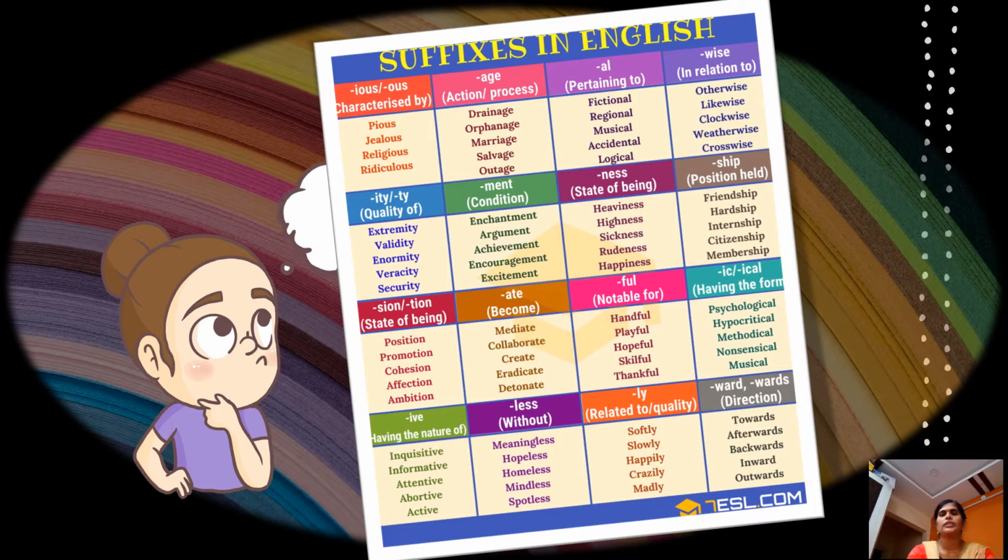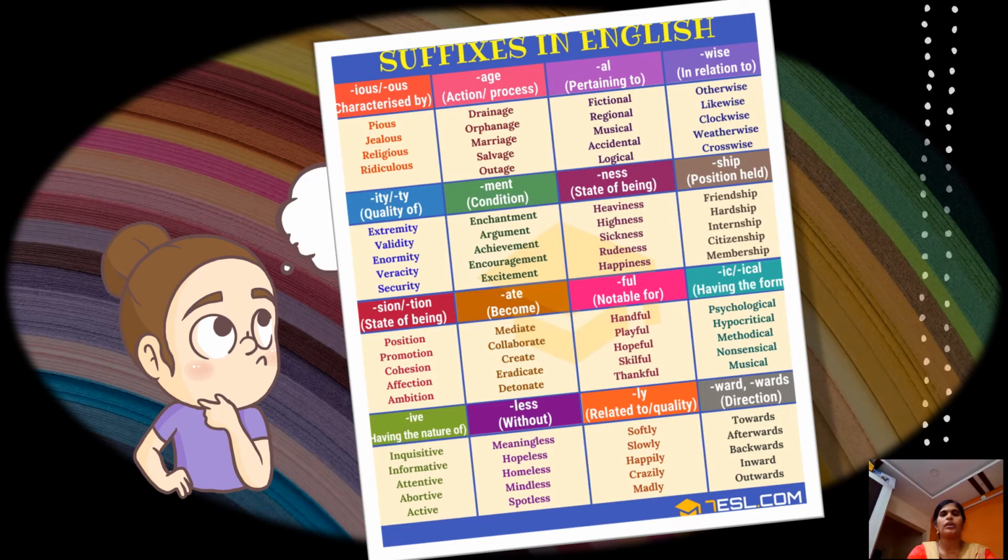Other one, SHIP, pronounced ship. Don't get confused, children. Here it is not a noun, it is only a suffix which tells us about a position held. Next, SION, which also tells us the state of being. Next, ATE. FUL means notable for. Next, IC or ICAL, which means having the form.